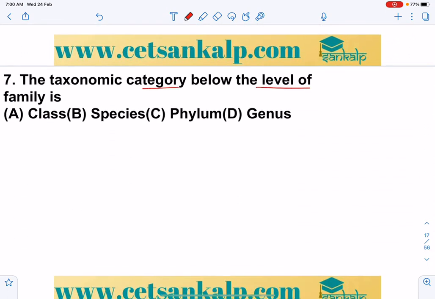Taxonomic category below the level of family: same like that you can take SGF, and that is below the level of SGF class.